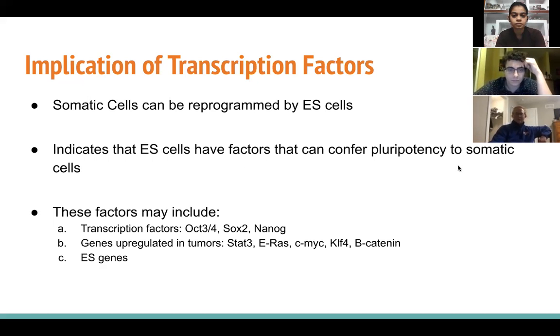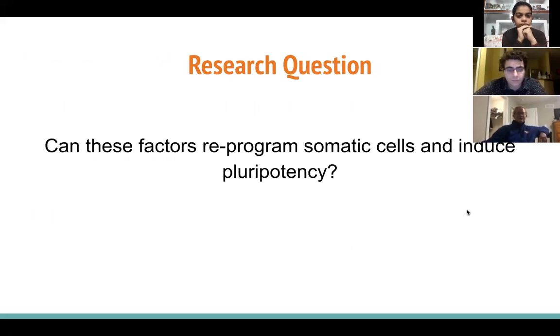Examples of these would be the transcription factors OCT3/4, SOX2, or NANOG, and then genes within tumors. Examples would be STAT3, ERAS, c-MYC, KLF4, and beta-catenin. So this led the researchers to look at the big research question: could these factors be used to reprogram somatic cells and induce pluripotent cells to help bring about that embryonic stem cell state?